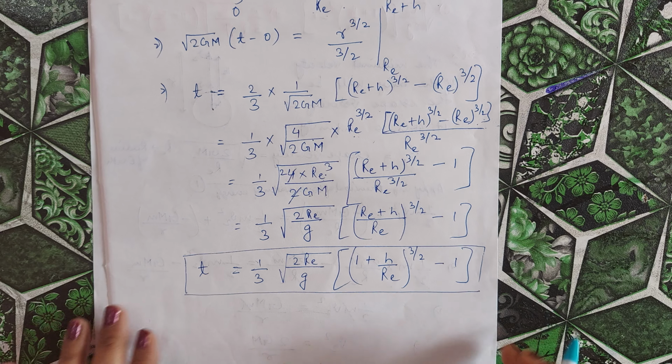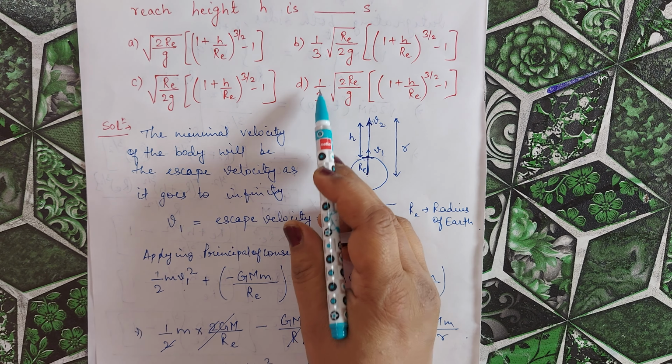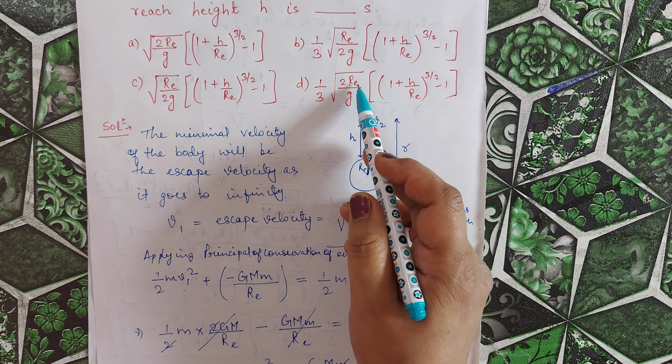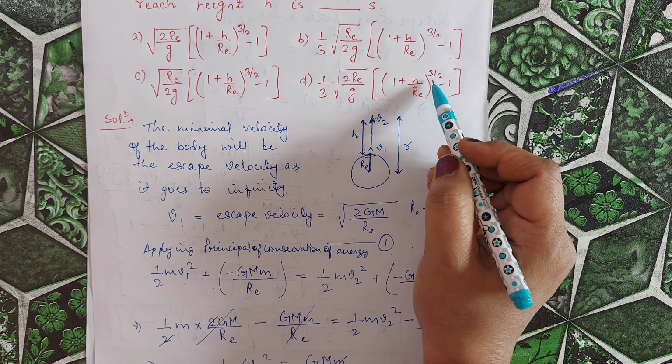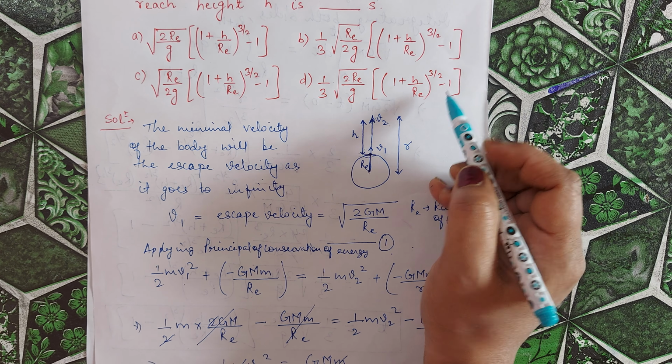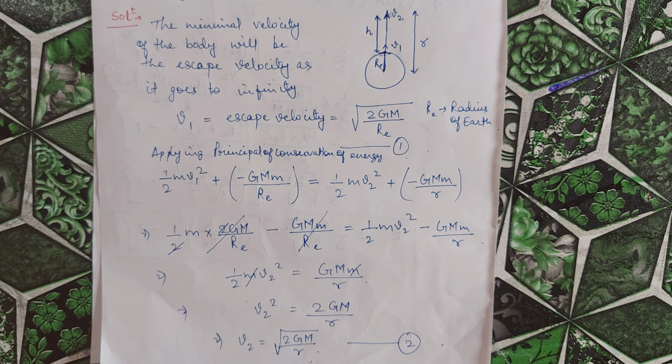And if you see the options, in option D we have 1 by 3 root under 2Re by g, (1 plus h by Re) to the power 3 by 2 minus 1. This means option D is correct. Thank you.